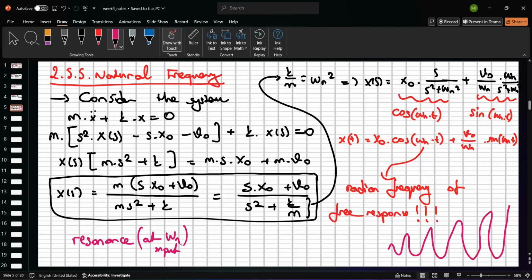If you have any process with M and K, this formula is constant: K divided by M is equal to Wn squared, right?